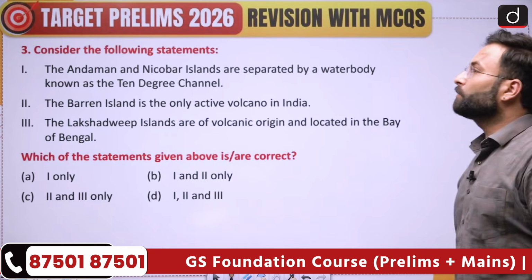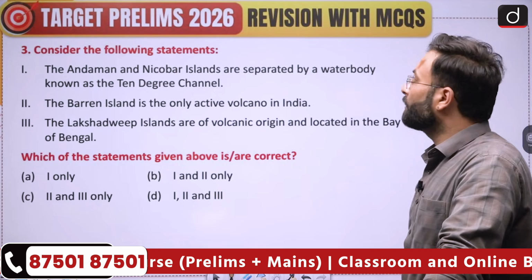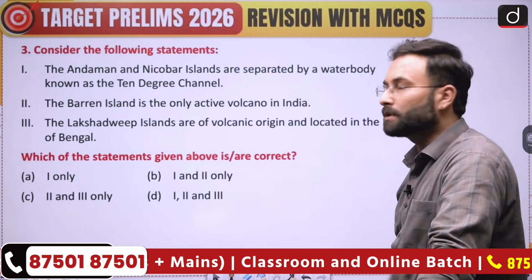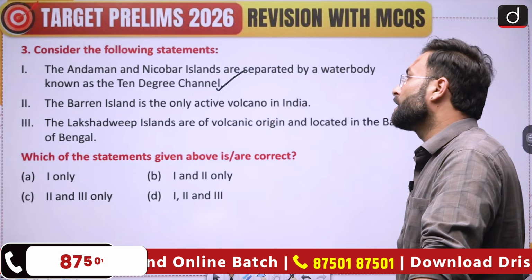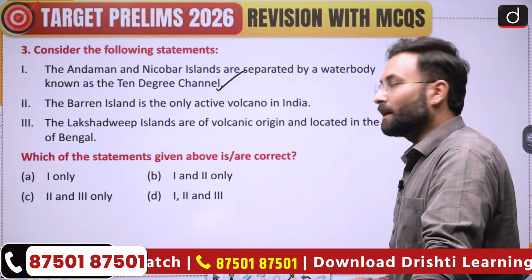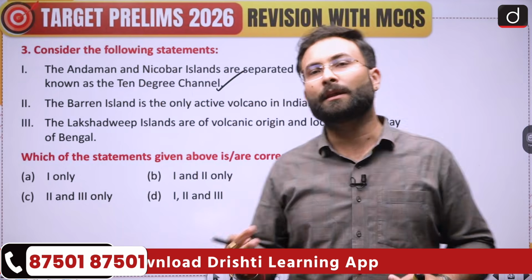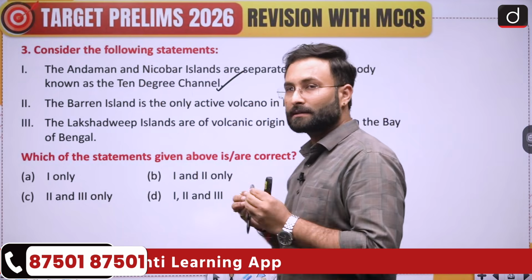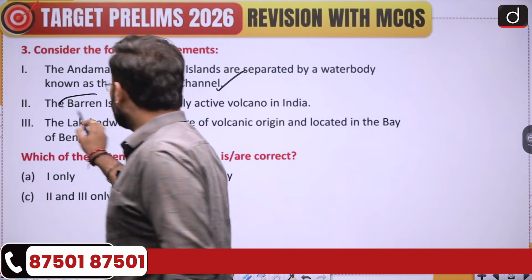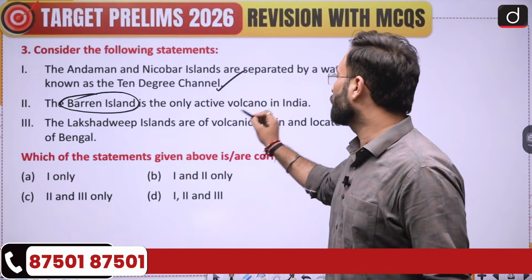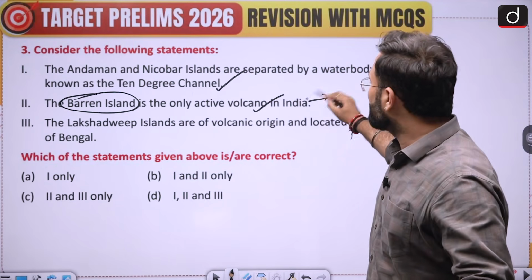Okay, let's move to the third question. Consider the following statements. Andaman and Nicobar Islands are separated by a water body known as the Ten Degree Channel. This is a fact you should remember, so this statement is correct. Coming to the second one, Barren Island is the only active volcano in India. There is a myth that if statements are extreme, you can eliminate them, but you should know that there are certain exceptions, certain important facts, like this one: Barren Island is the only active volcano in India, and it is also in the Andaman and Nicobar chain. So this statement is also correct.